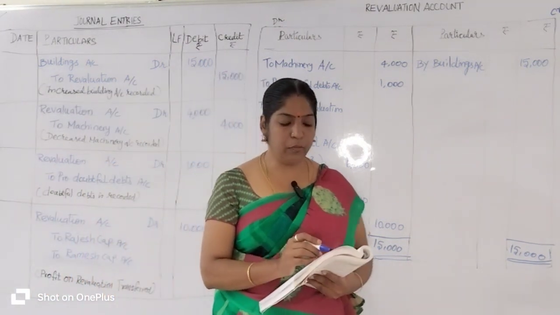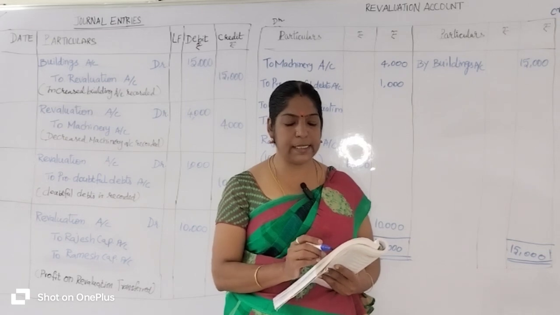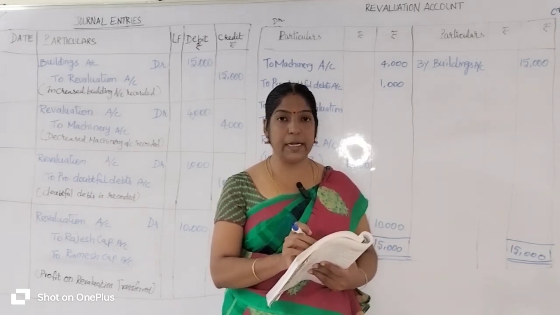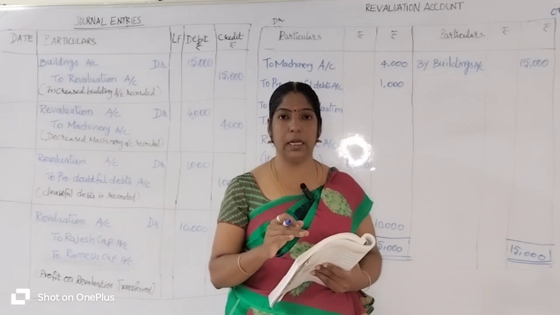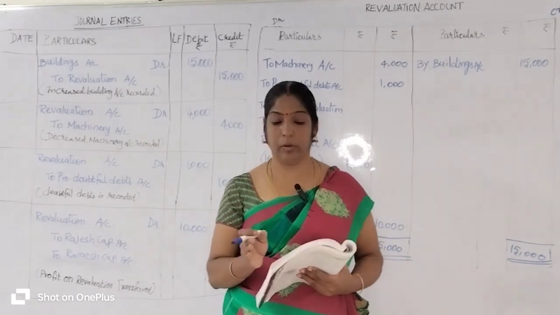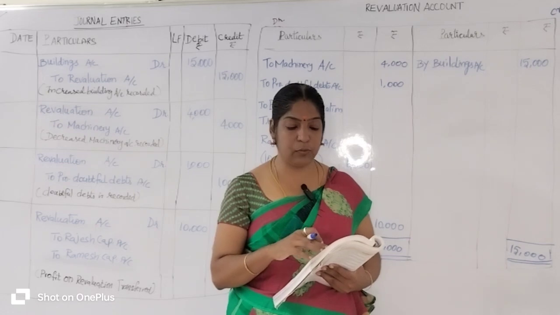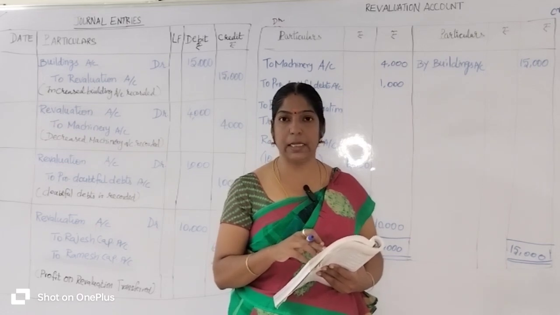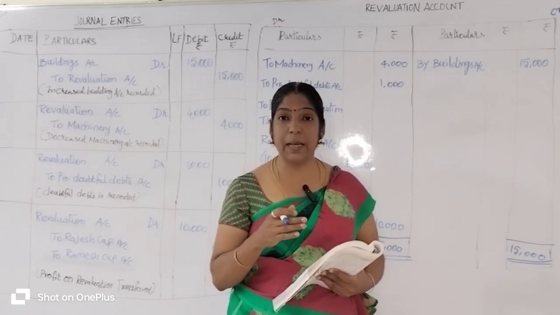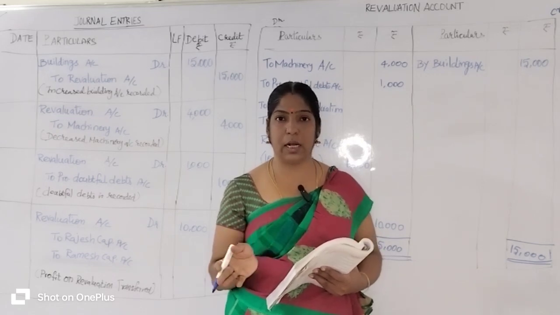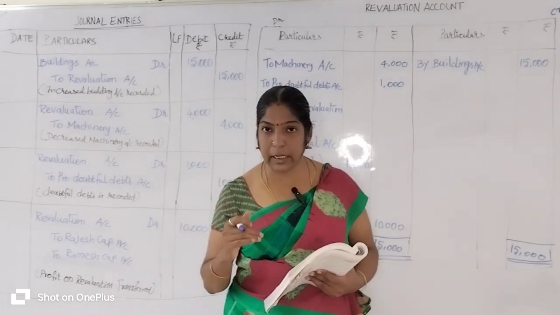Next question. Provision for doubtful debts is made for 1,000 rupees. Doubtful debts means a loss for the company. It belongs to asset account, so the asset account decreases.